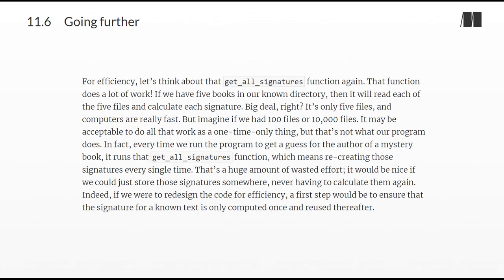It may be acceptable to do all that work as a one-time only thing. But that's not what our program does. In fact, every time we run the program to get a guess for the author of a mystery book, it runs that getAllSignatures function, which means recreating those signatures every single time. That's a huge amount of wasted effort. It would be nice if we could just store those signatures somewhere, never having to calculate them again. Indeed, if we were to redesign the code for efficiency, a first step would be to ensure that the signature for a known text is only computed once and reused thereafter.